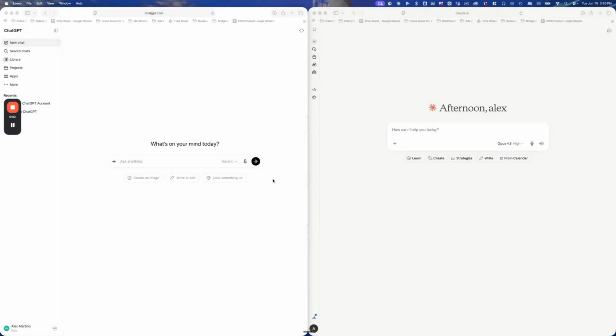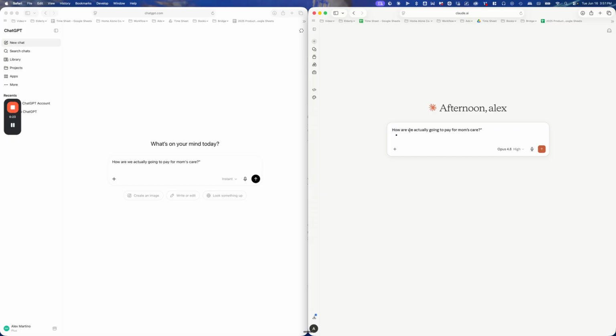Hi everyone, this should be a really quick video. I have two AI models open. The first one is ChatGPT and the second one is Claude. You can access both of these from your browser or you can download them as apps. I'm just going to ask a very simple question. So we could say something like, how are we actually going to pay for mom's care?